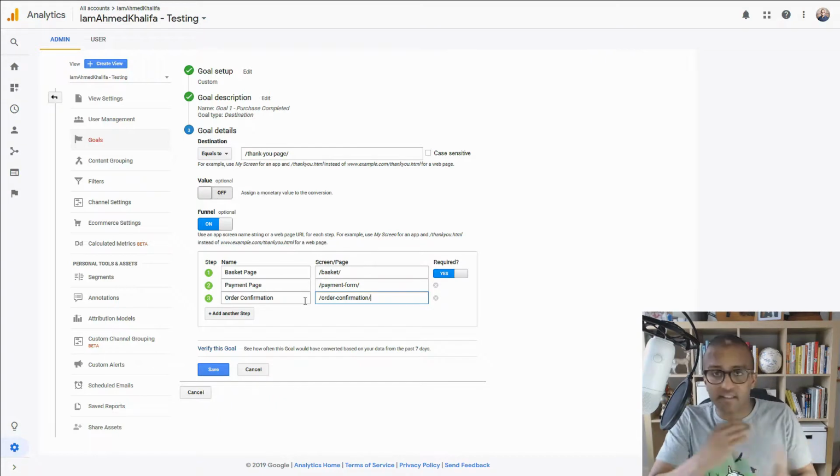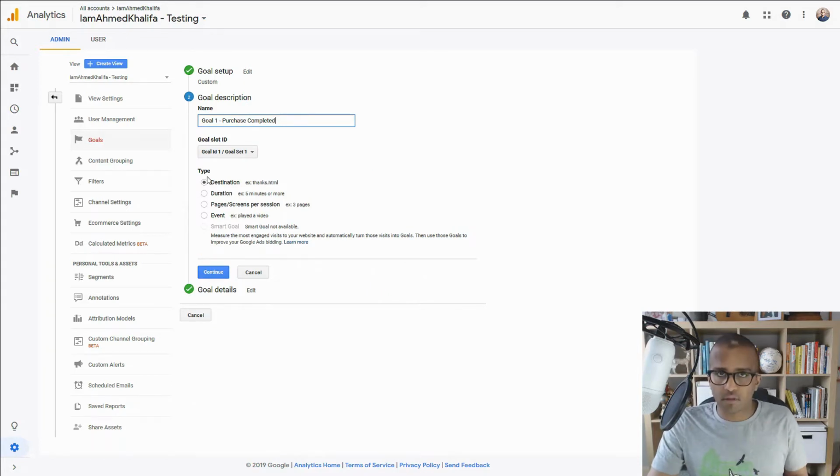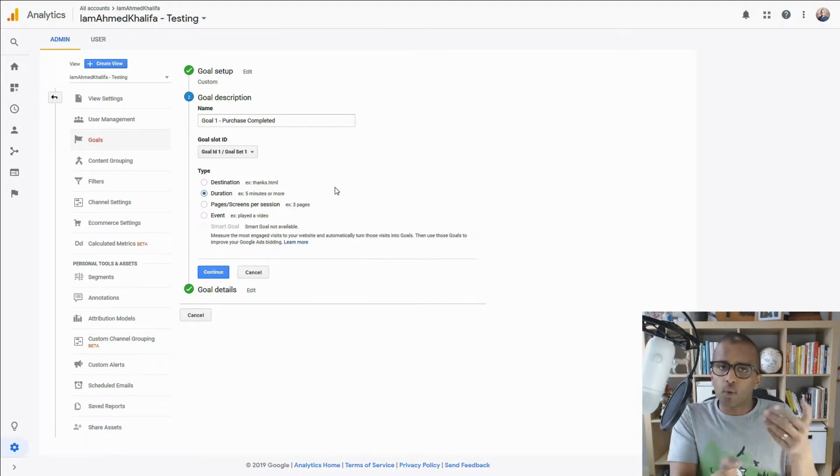And then when you have the data start accumulating, you'll have access to the funnel, you'll have access to your conversion, and this is really, really good data as well. But if we go back to the goal type, then you have different types of goals as well there. For example, duration, for some people it may be important. So for example, maybe you have a video or a game on your page, you want people to engage with it and stay on that page. So your goal may be to go to the halfway point of the video or game, X length of minutes, and then that's it, you have achieved your goal.